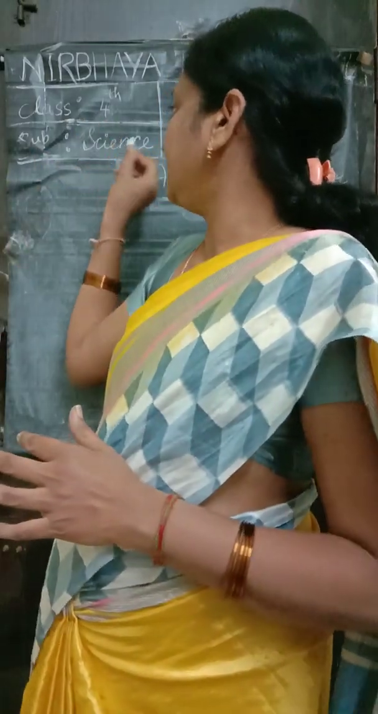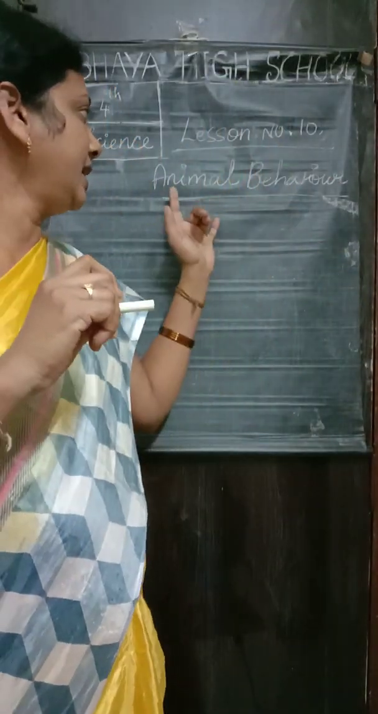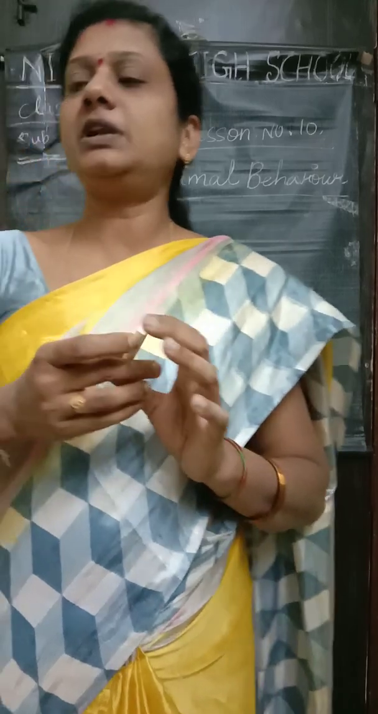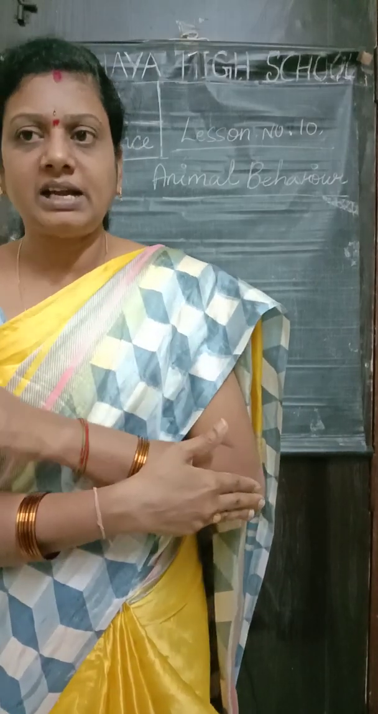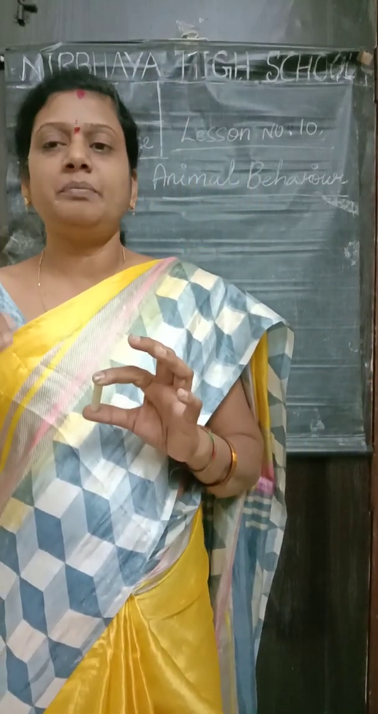Fourth class children, science, lesson number 10, animal behavior. Why does an elephant have a long trunk and a fish have fins? Can you guess that? The animals around us differ in their behavior and physical features. The variation in animal behavior.